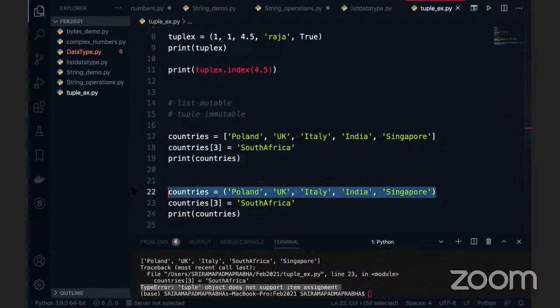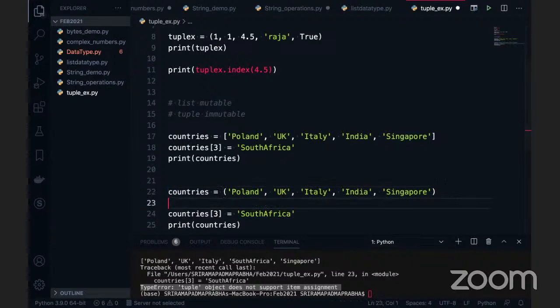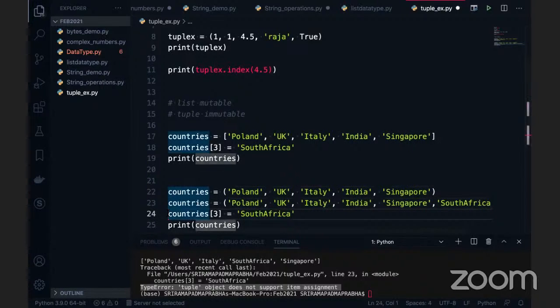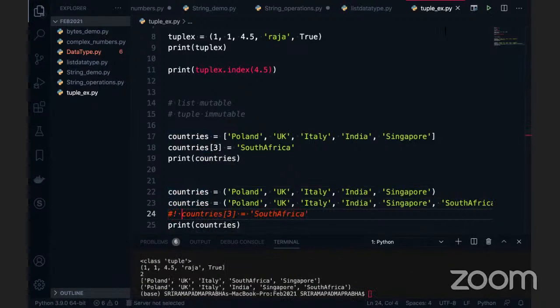But there is another way you can do it: take this whole thing, create a new object, and add South Africa at the end of the list, wherever you want it to be. That time it will be considered. This line number 24 is always incorrect. We should not do that. So we cannot assign the values to this. This is the way it works.